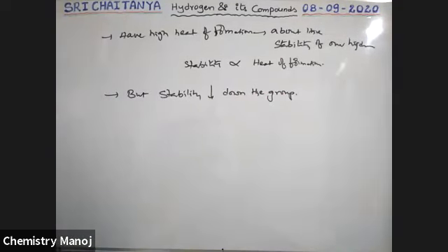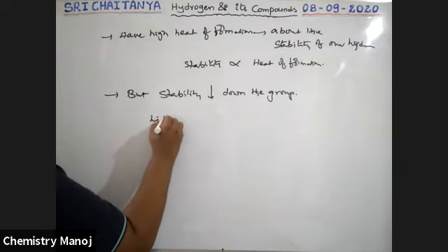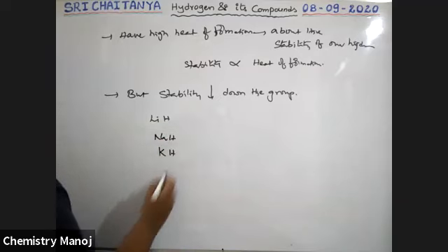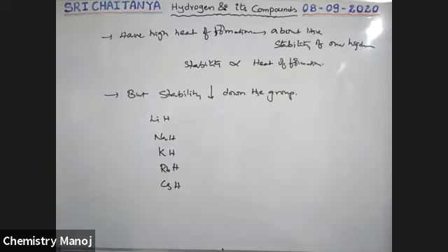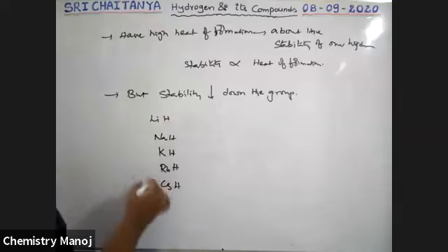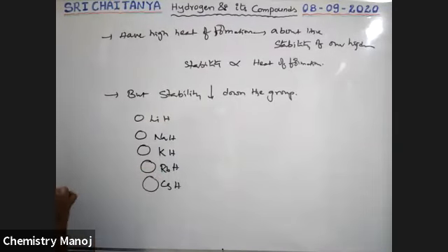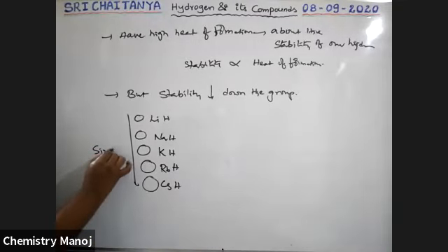Why, sir? Why does stability decrease? See here, let us take our alkali metals: lithium hydride, sodium hydride, potassium hydride, rubidium hydride, and cesium hydride. These are the hydrides. Top to bottom, the size of the alkali metal increases.